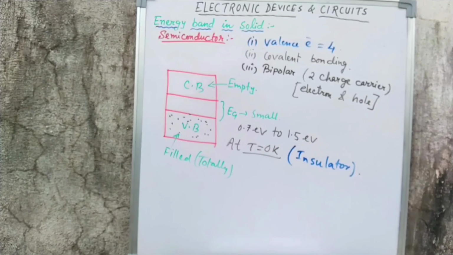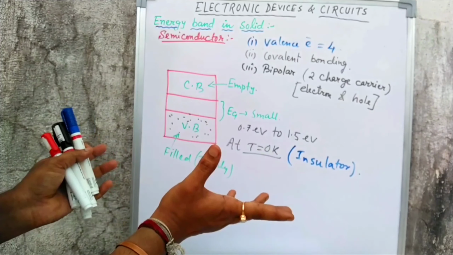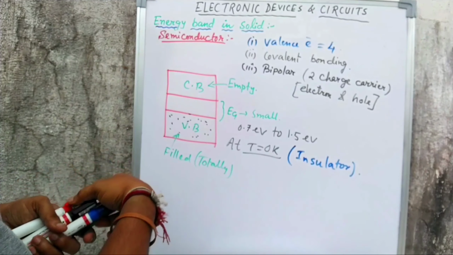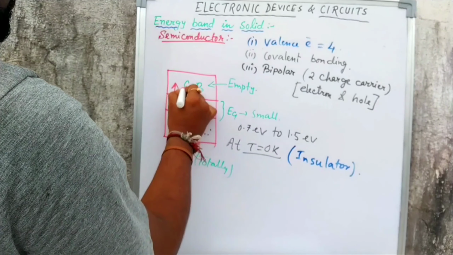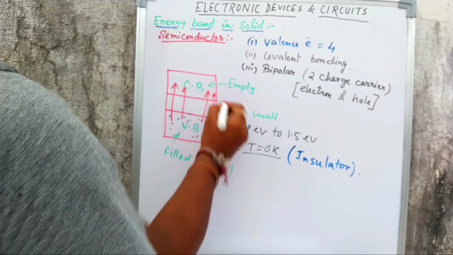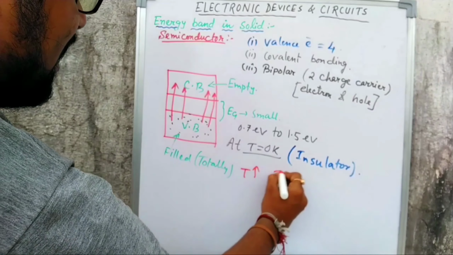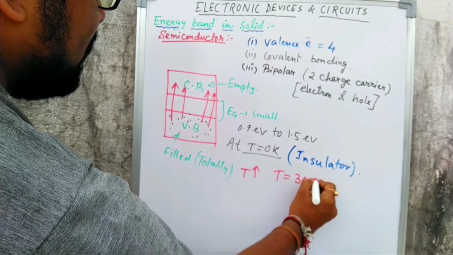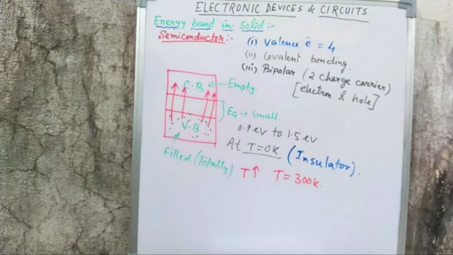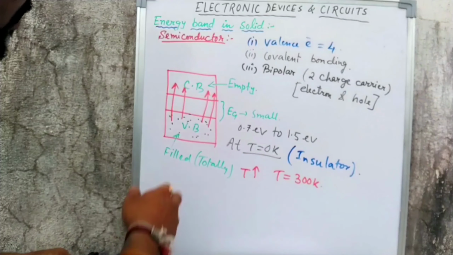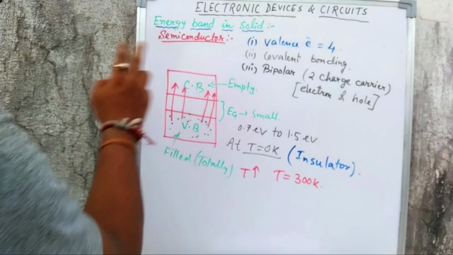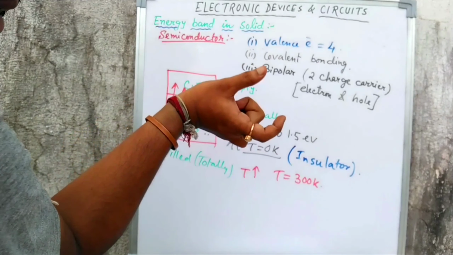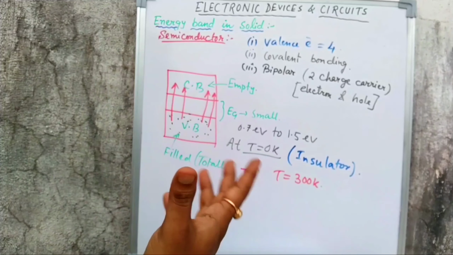Now suppose I am increasing the temperature. The covalent bonds in the valence band will be broken up, and the electron will reach the conduction band. Whenever we increase the temperature and it reaches 300 Kelvin, room temperature or 27 degrees centigrade, the conduction band will be filled with a few electrons, because electrons can reach the conduction band as the gap is very small. Now it is ready to conduct.